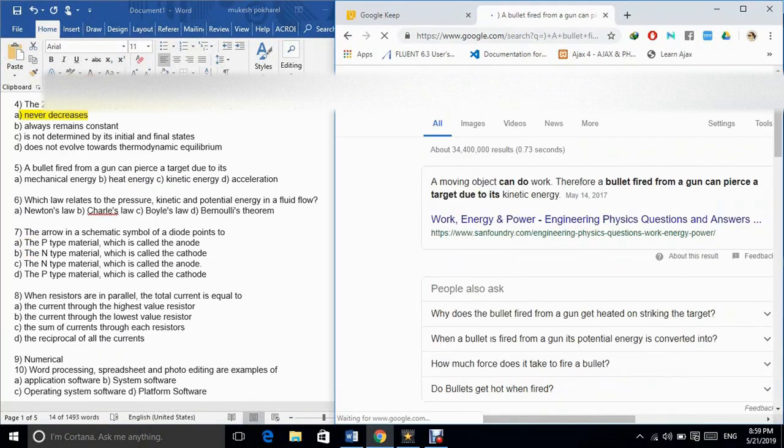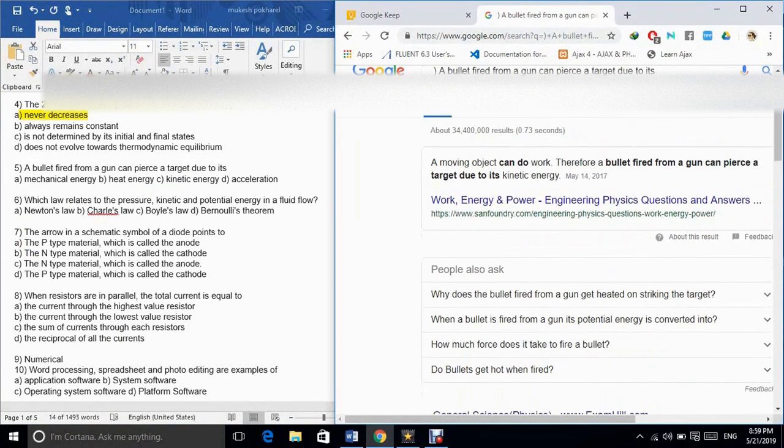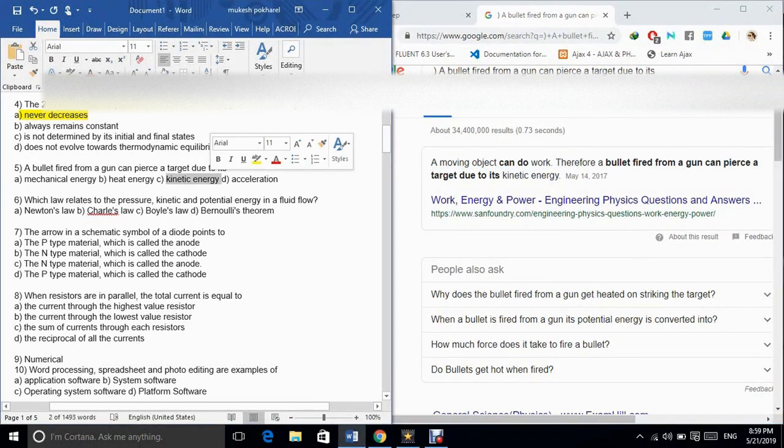5. A bullet fired from a gun can pierce a target due to its A. Mechanical energy. B. Heat energy. C. Kinetic energy. D. Acceleration. The correct answer is option C.